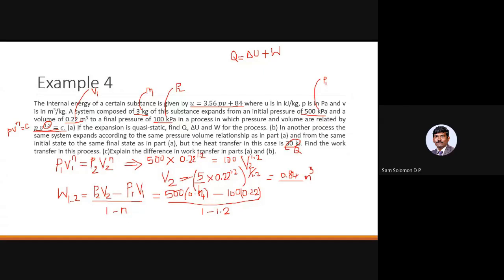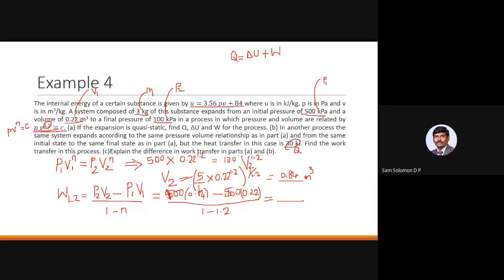Okay, so the mistake is with the pressure value. Pressure value is 100 into 0.84 minus 500 into 0.22. Now is that correct? P2 V2 minus P1 V1. So it is 100 into 0.84 minus 500 into 0.22 divided by 1 minus 1.2. Okay, so you will end up getting another answer. You can write that answer in kilojoules because we have used the value of volume directly.